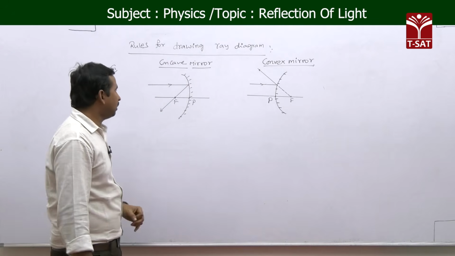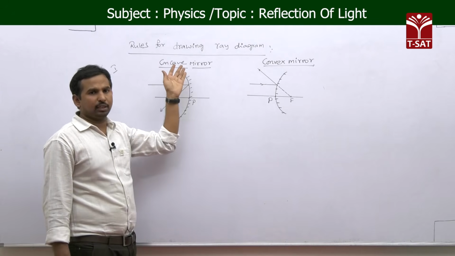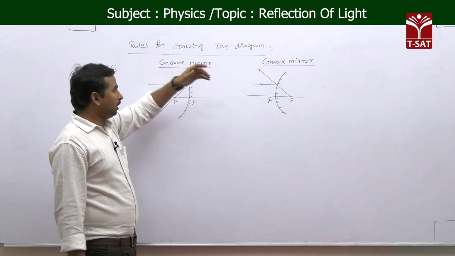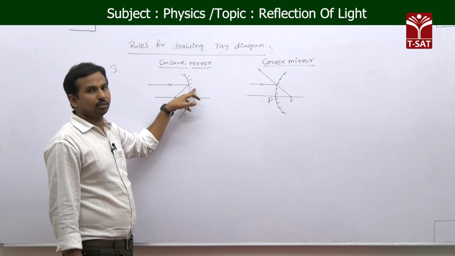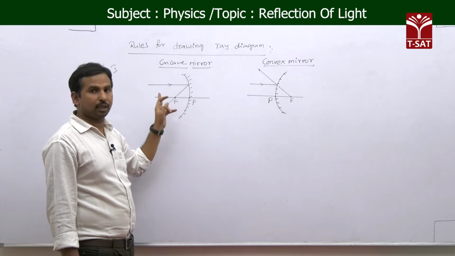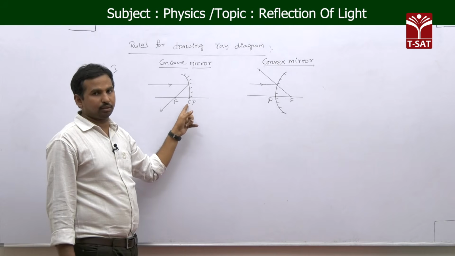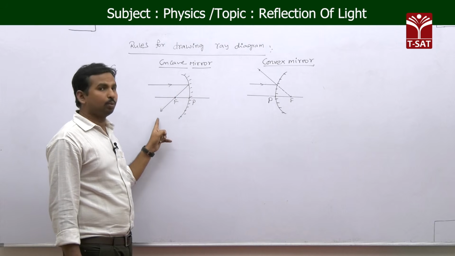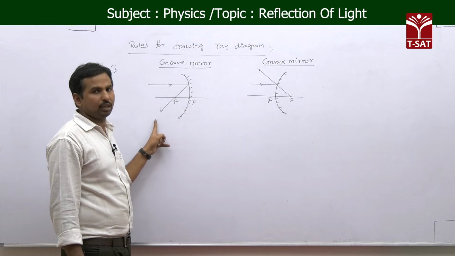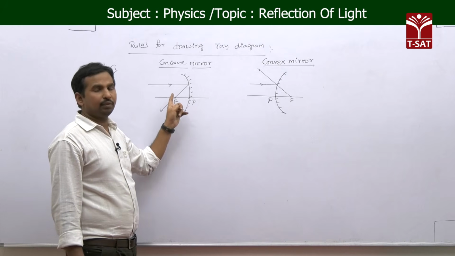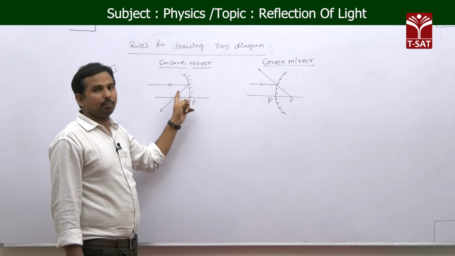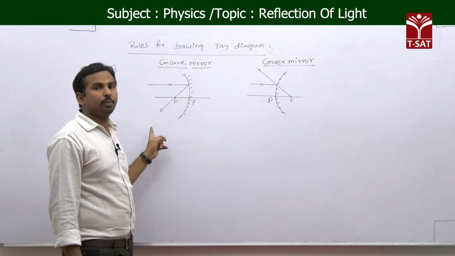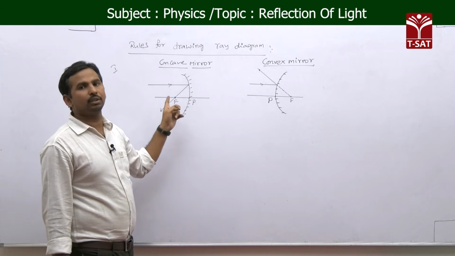The first one is, if you are taking any spherical mirror, concave mirror or convex mirror, and a parallel beam of light rays, any light ray which is passing parallel to the principal axis, after reflecting from the spherical mirror, passes through the principal focus. See that again, any light ray which is taken parallel to the principal axis, after reflection passes through the principal focus. This is our rule 1.